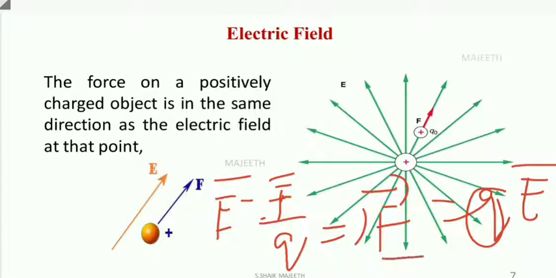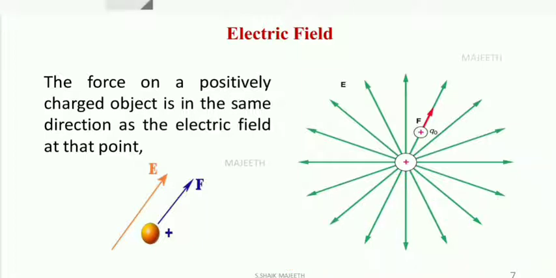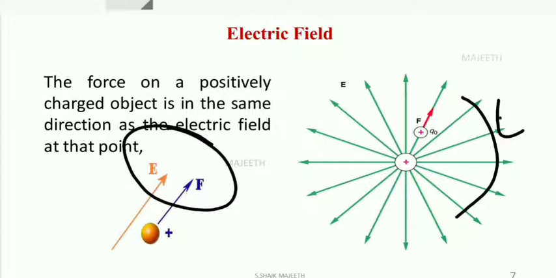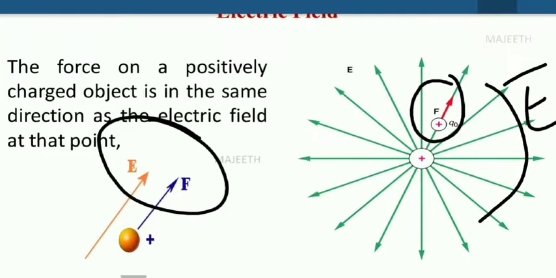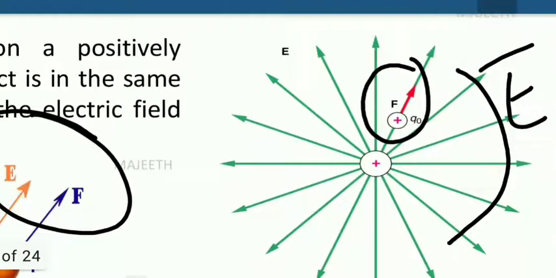So F is equal to some positive number times E. So both F direction and E direction are the same. Here you see the green line represents E, F is represented by F, both are in the same direction. Clear or not? Okay, so for positive charge, electric field and force are in the same direction.